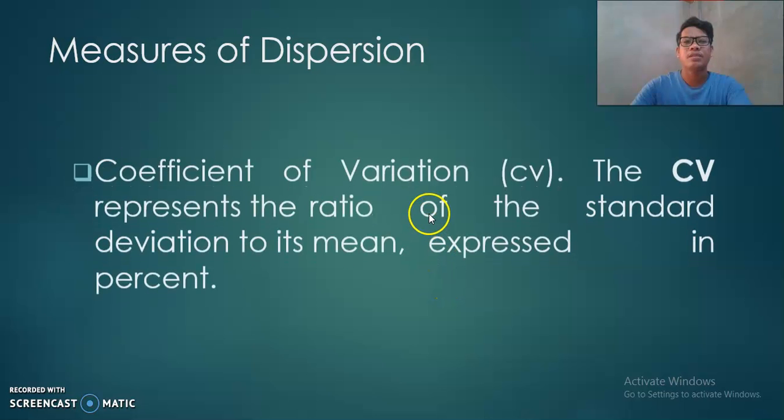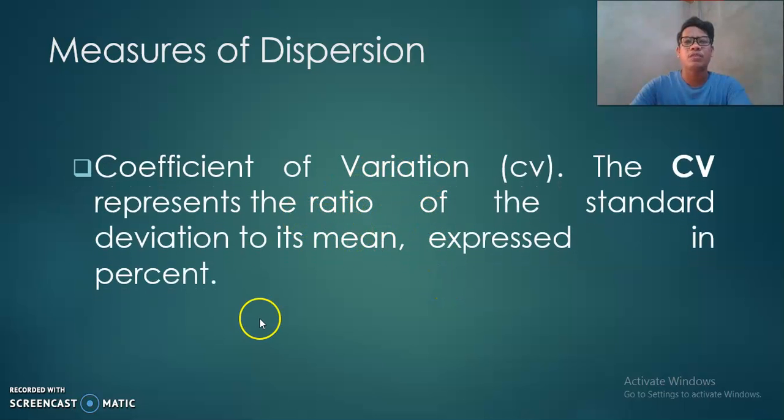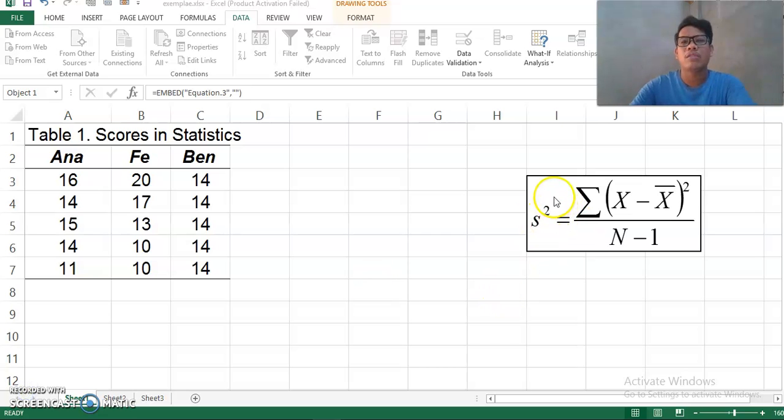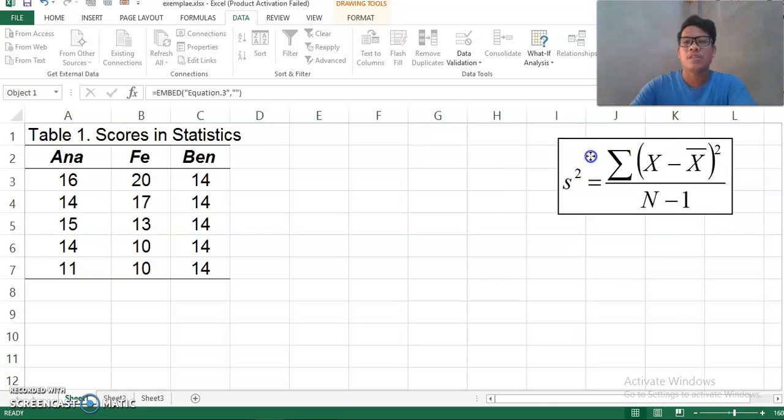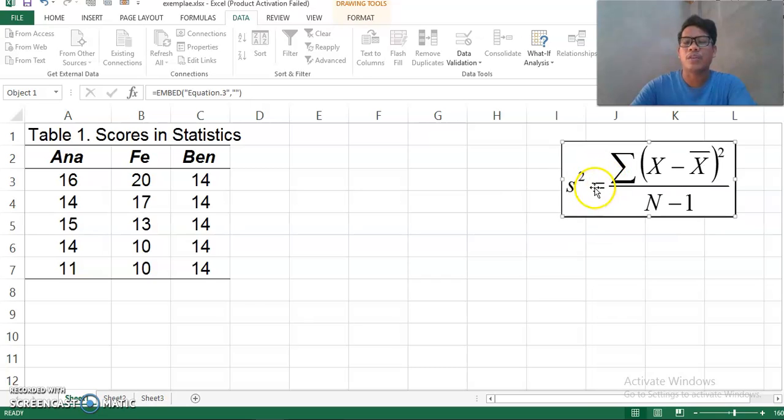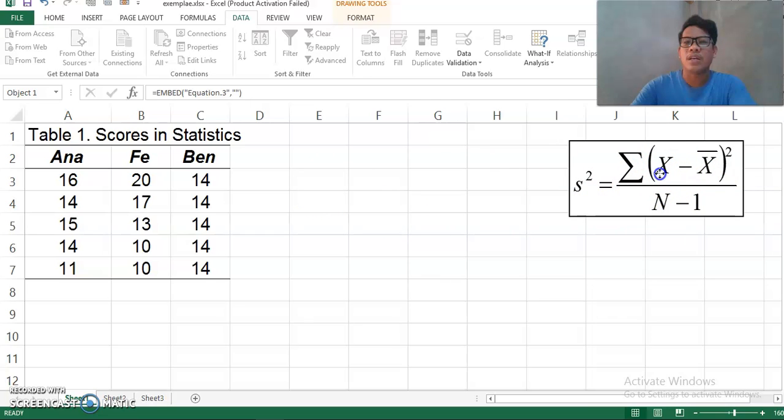Okay. So before we move to coefficient of variation, let's try the spreadsheets on how to compute the standard deviation and variance. So how do we calculate standard deviation and variance using the spreadsheets? This is our formula for computing the variance. It's the summation of the square of the difference of the raw score minus the average, divided by n minus 1.